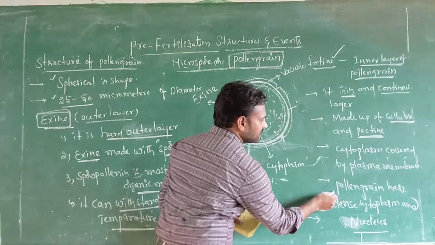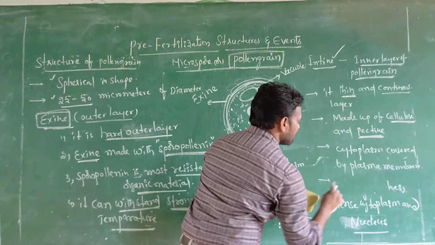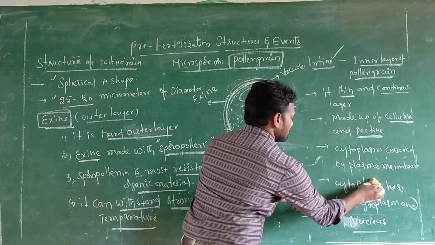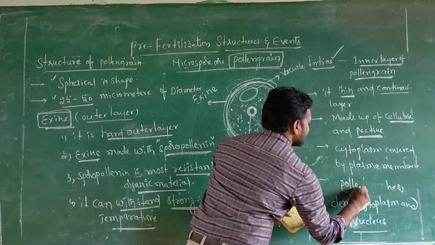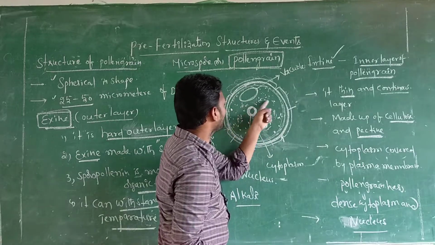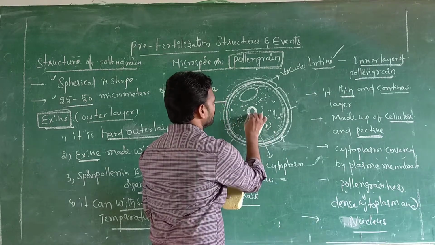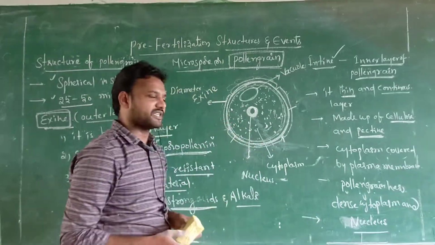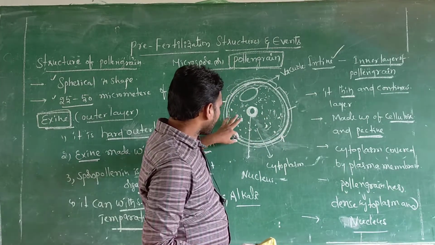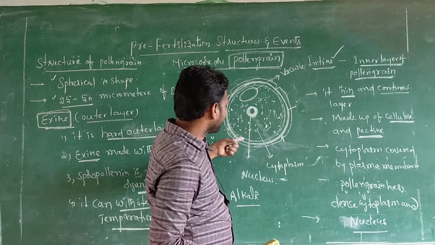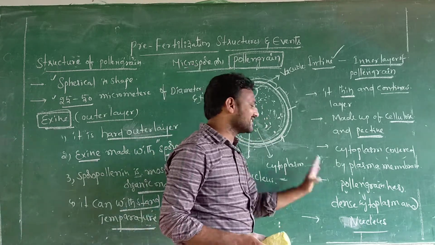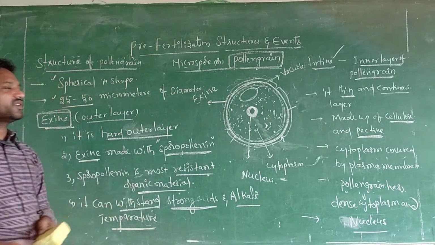In a cytoplasm, the pollen grain has dense cytoplasm, more cytoplasm with nucleus. A prominent nucleus is present. This is about exine and intine, and after the intine, this is the plasma membrane. After the plasma membrane, this is cytoplasm. Within the cytoplasm, the nucleus is present. So this is today's topic.